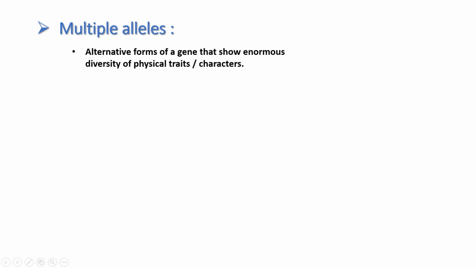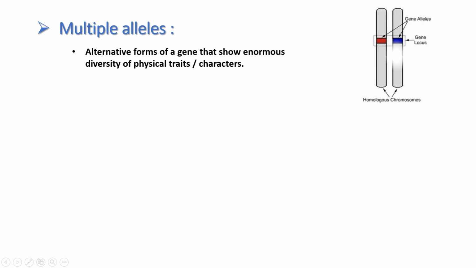Those variations in the gene are nothing but multiple alleles. Alleles are nothing but copies of genes. So multiple means there are many copies of genes. Normally a single gene contains only one or two copies, but due to variations in their structure, they show multiple copies. These multiple copies are the multiple alleles.